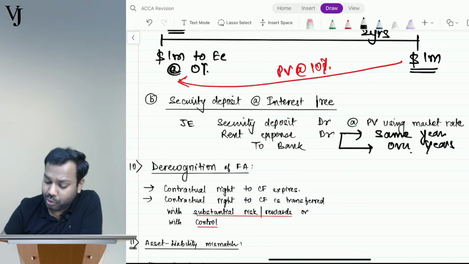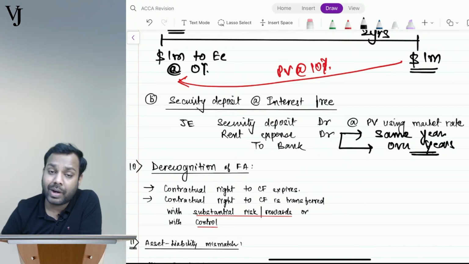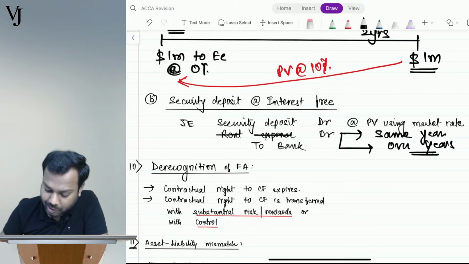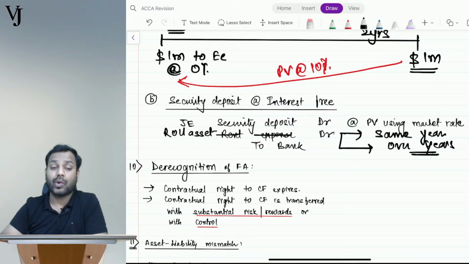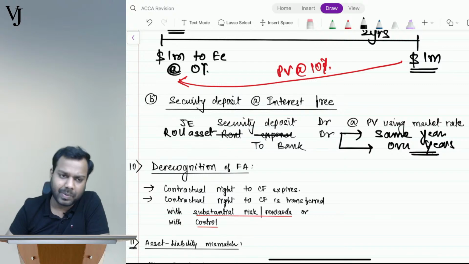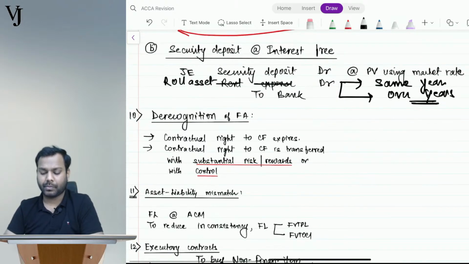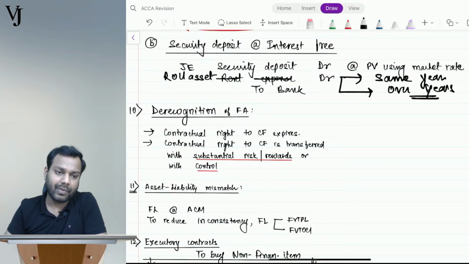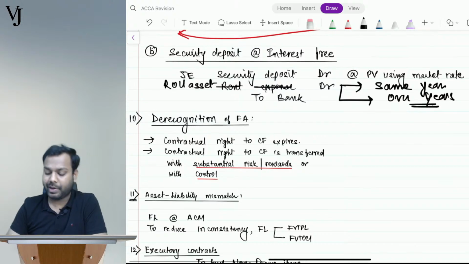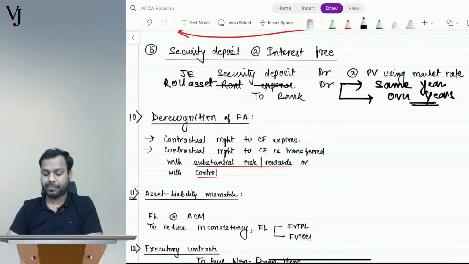After the commencement of IFRS 16, what the standard says is that this rent expense, rather than writing a rent expense, you write here ROU asset. Okay, this is the change. But even if you write rent expense in the exam, that is also acceptable. Is it fine, everyone? Is it clear so far? Please confirm.